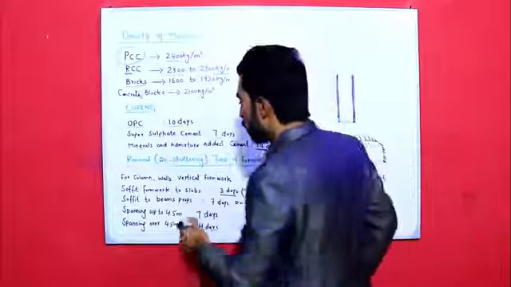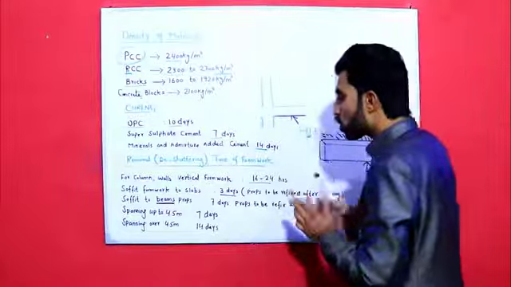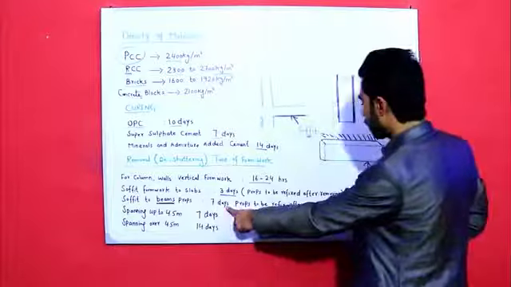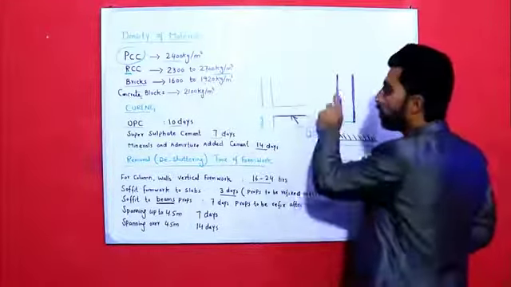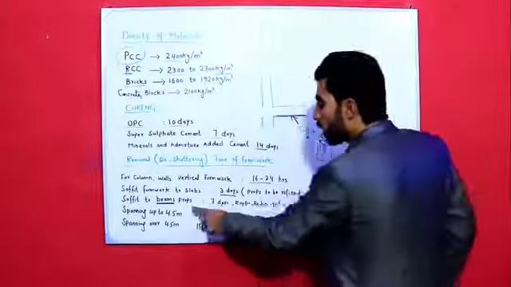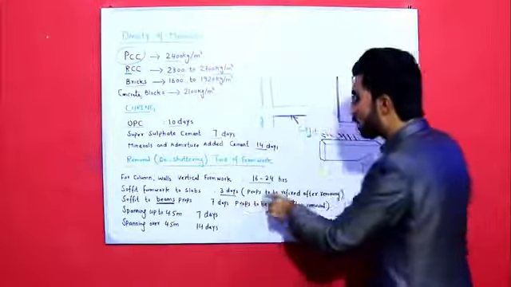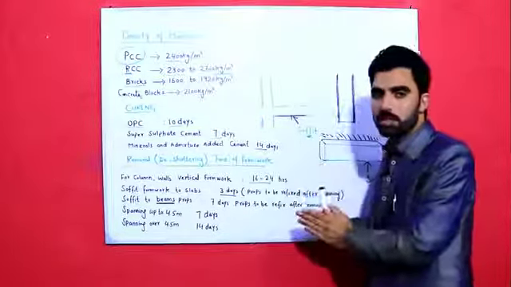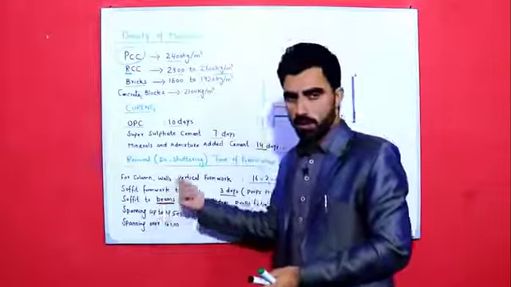Second, soffit to beam. Soffit to beam formwork should be removed after 7 days, as this one. And the sides, the vertical formwork, should be removed after 16 to 24 hours. But soffit of beams should be removed after 7 days, and props to be refixed after removing. Again, props should be refixed after removing of soffit to beams. This is the other point.